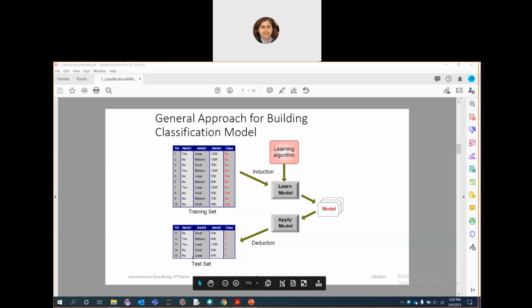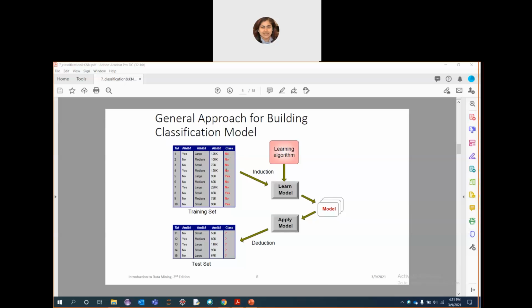So how can we define classification from this structure here? Classification can be defined as the task of assigning labels to unlabeled data instances, and a classifier is used to perform such a task. The model is actually created using a given set of instances known as the training set, which contains attribute values as well as class labels for each instance.